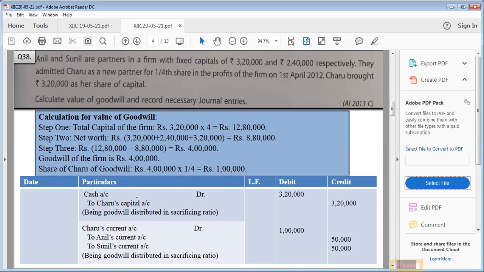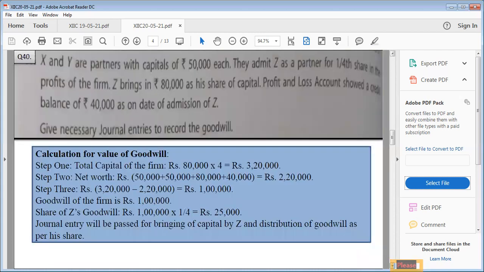Okay. So the first entry for bringing of capital: cash account debited to Charu's capital, 3,20,000. Then Charu's current account debited to Anil's current and Sunil's current. Usually we write the word capital here. We transfer money of premium for goodwill in their capital account, but because the capitals are fixed, we are writing down current here also. So 1 lakh will be distributed among Anil and Sunil in their old profit sharing ratio. The question is silent about the old profit sharing ratio. It means their ratio is 1:1. So we are distributing equally among them.